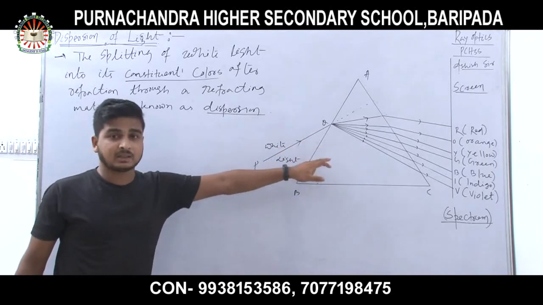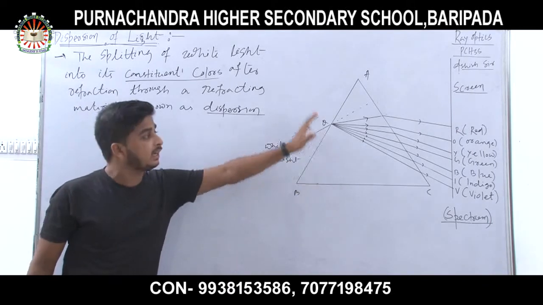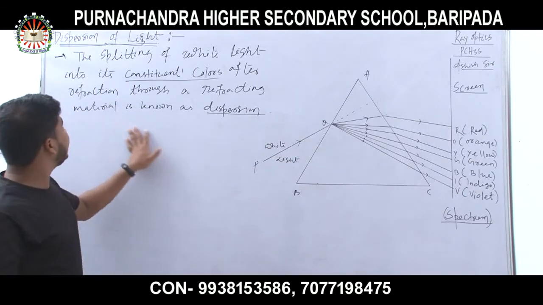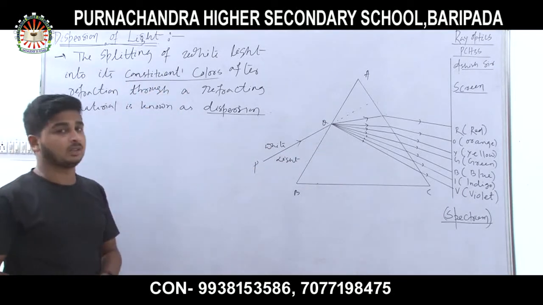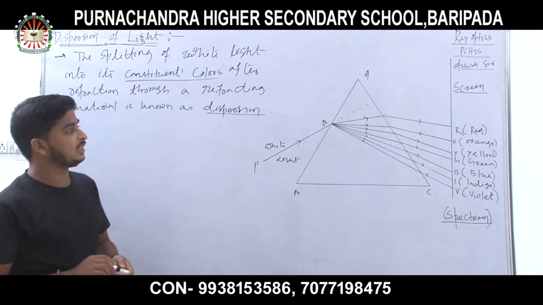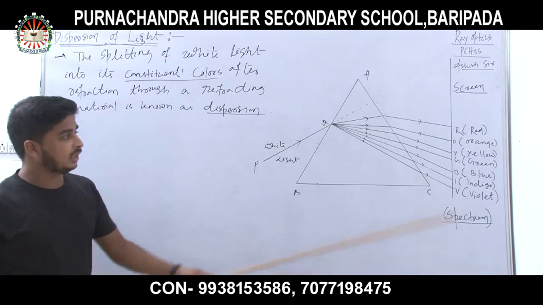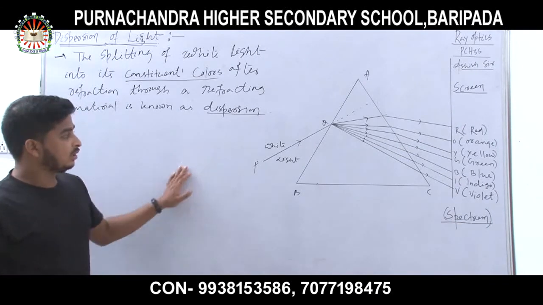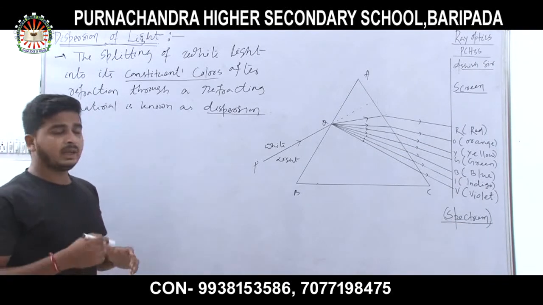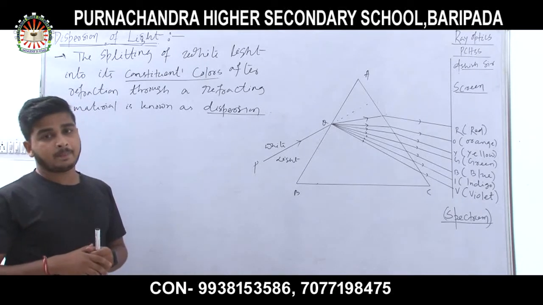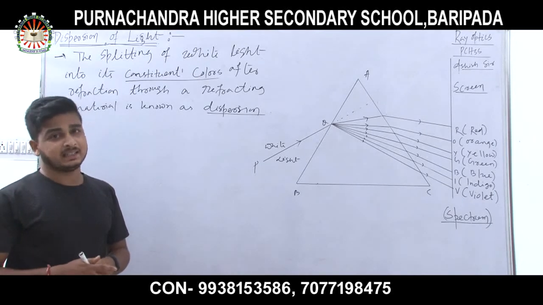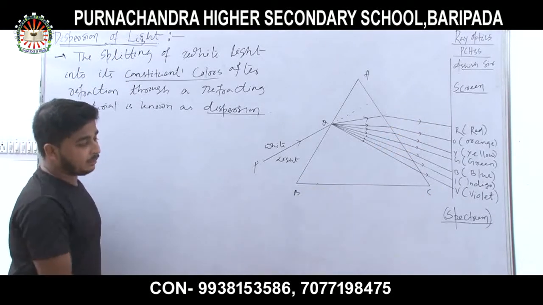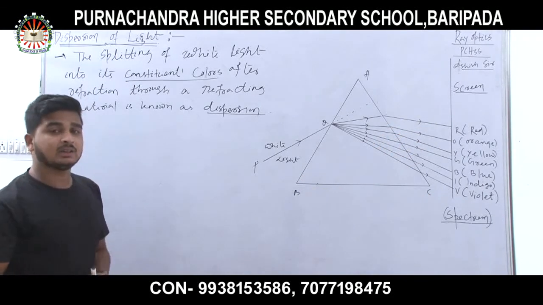So after refraction through the refractive material, it is divided into 7 colors. This is known as dispersion, and this is the spectrum of white light. My dear students, you may wonder why the 7 colors arise, why the 7 colors appear on the screen.